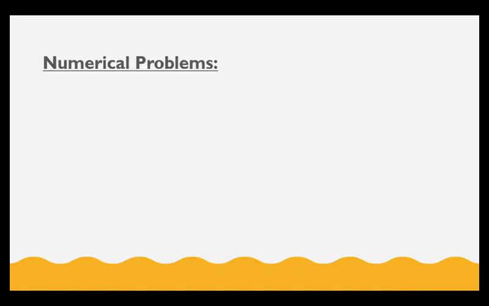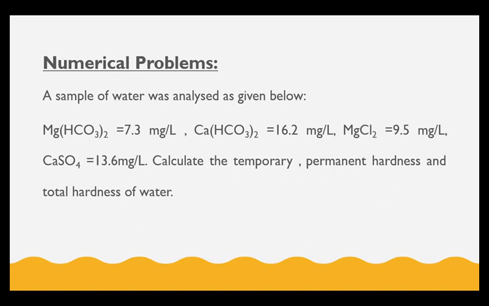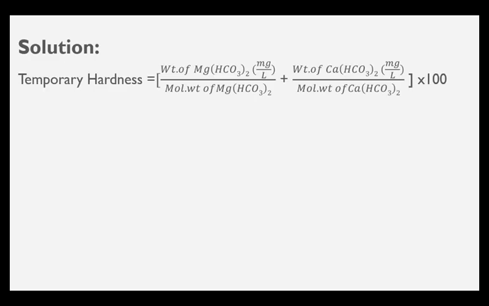So let us work out one numerical problem. When a sample of water was analyzed, the weights of the hardness causing substances have been given. We have to calculate the temporary and permanent hardness and total hardness of water. In this I have given the solution and just have given you one example by explaining it. So please go through step by step. It would help you to understand to solve the further problems. I hope you can understand this.